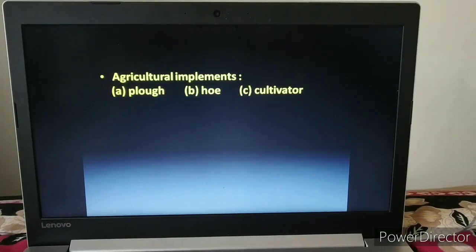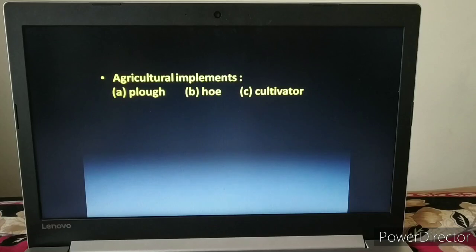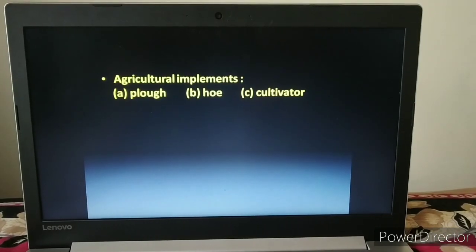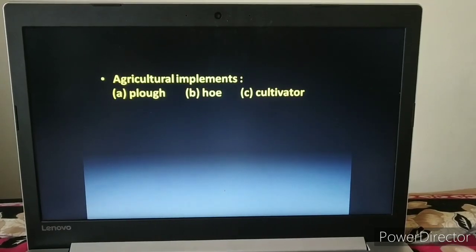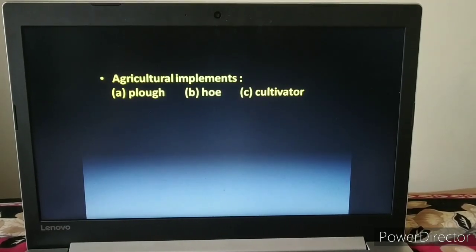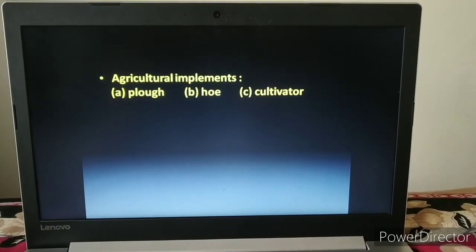In our previous session we discussed agriculture implements. The tools that we use during agriculture practices are called agriculture implements, in which we have seen the diagram and discussed the plough, hoe and cultivator.